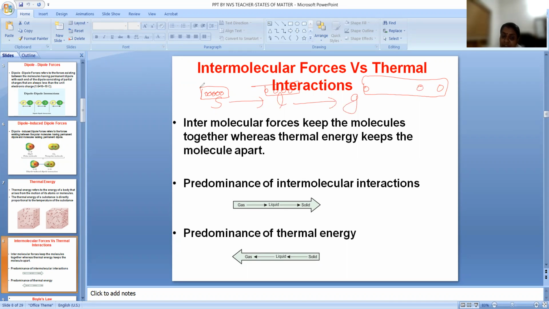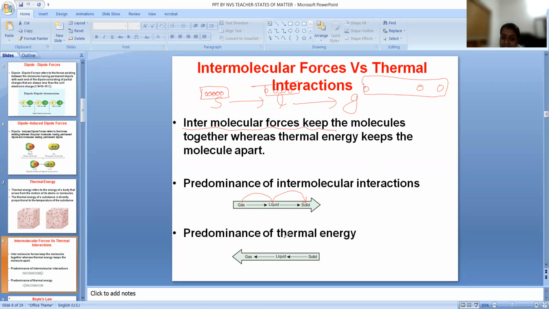Intermolecular forces help the particles come close together. If the intermolecular interaction increases, gas becomes liquid and liquid becomes solid. In the solid state, the intermolecular interaction is maximum.